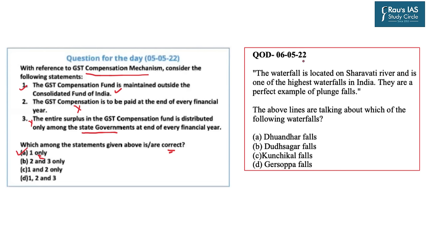The question from today's DNS is as follows. The waterfall is located on the Sharavati river and is one of the highest waterfalls in India. They are a perfect example of plunge pools. You have to identify which waterfall these lines are talking about among the given 4 options. A. Dhuandhar Falls, B. Dudhsagar Falls, C. Kunchikal Falls, or D.